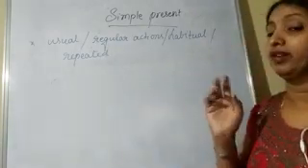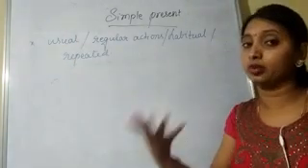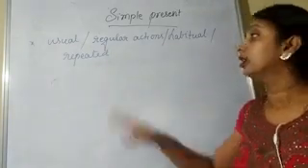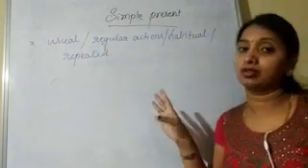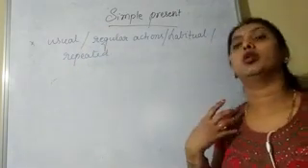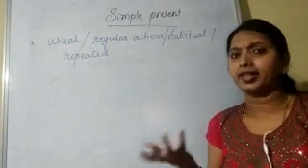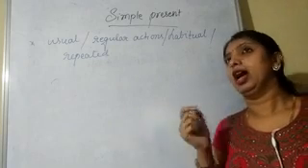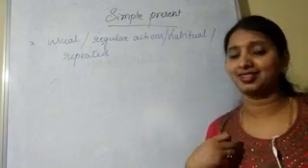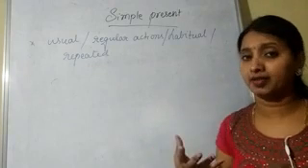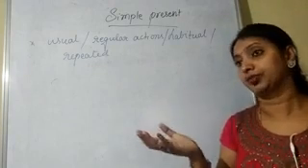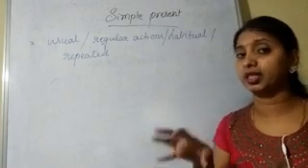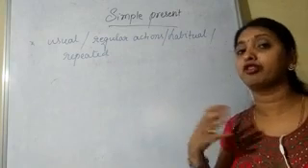Okay. So whenever we do some usual actions, regular actions or habitual, repeated. Habitual means it is a habit. So we repeat it. Whenever we speak about these types of actions, we use the simple present tense. So what do you do every day? I get up at 6 o'clock. So daily I get up at 6 o'clock. Then I brush my teeth. This is my regular activity. Then I take a bath, I eat breakfast, I get ready, and I watch TV, I read books. Are you getting it? These are the regular activities, everyday activities of mine.